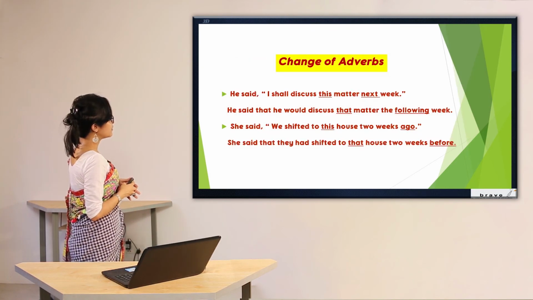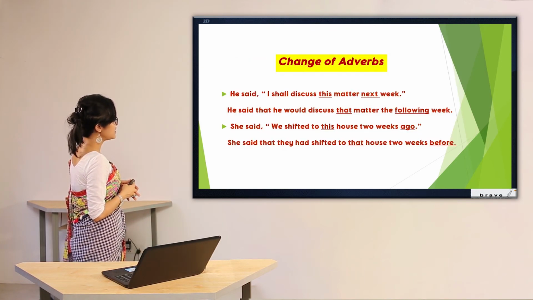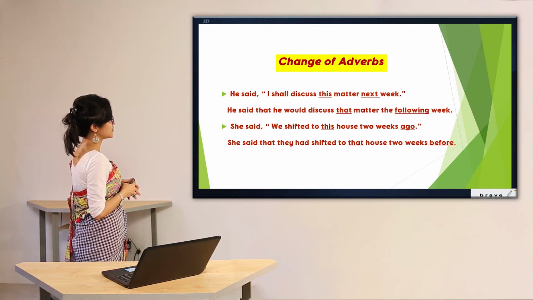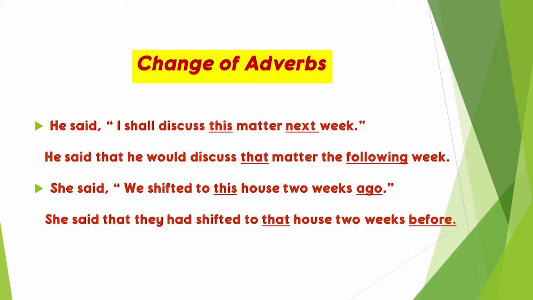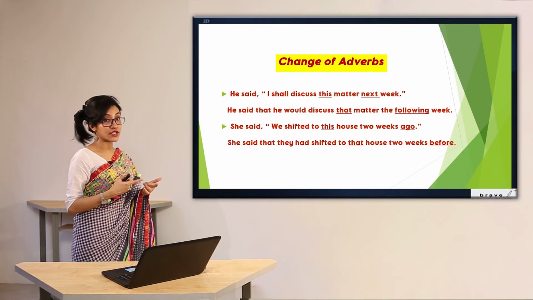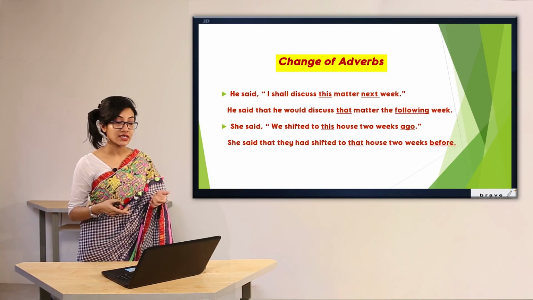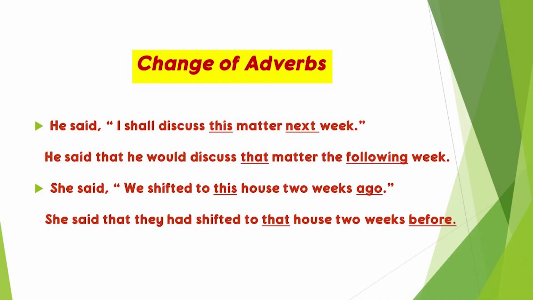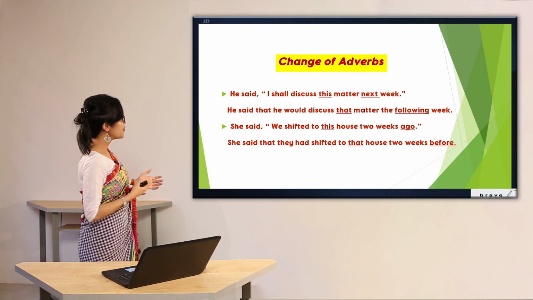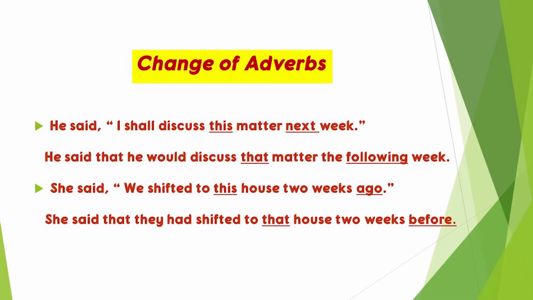For example, the first one we can see, he said, "I shall discuss this matter next week." So the time expression next week is going to be changed. How? He said that he would discuss that matter the following week. So this has been changed into that, and next week has been changed into following week here. Also we can see that there is a change of tense as well.